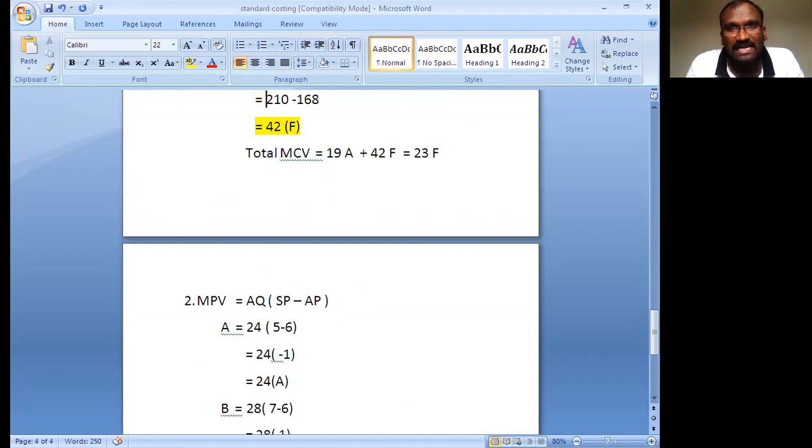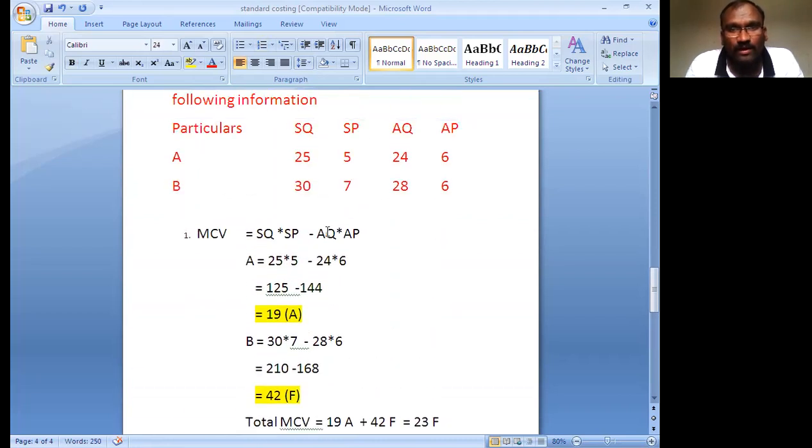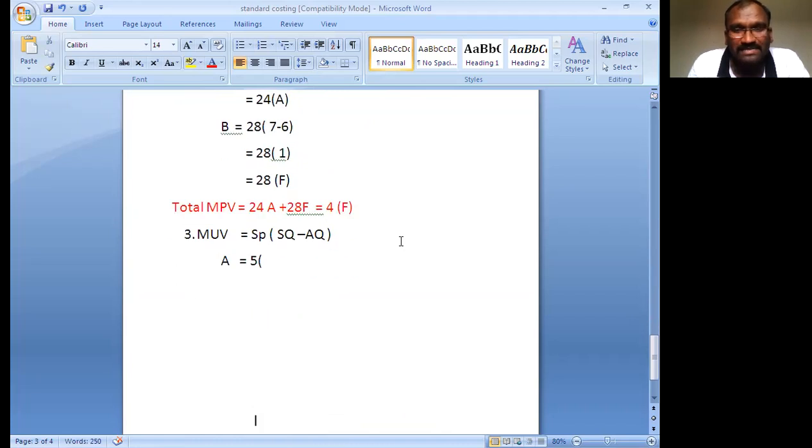The A standard quantity is 25, and 24 is the actual quantity. So standard quantity 25 minus 24. Now 5 bracket open, 25 minus 24, you are getting 1. 1 is the positive value. So 5 is positive. That's why you mention the F.